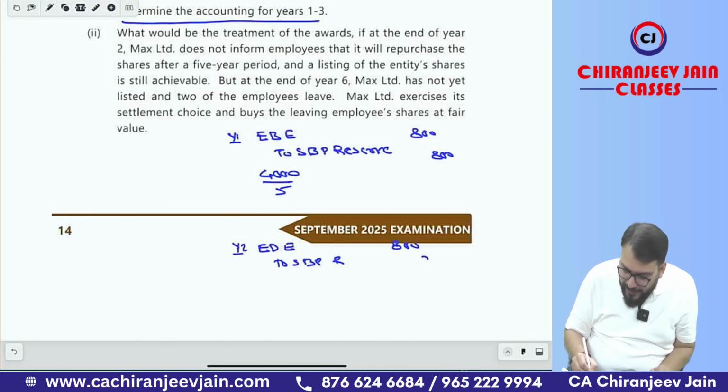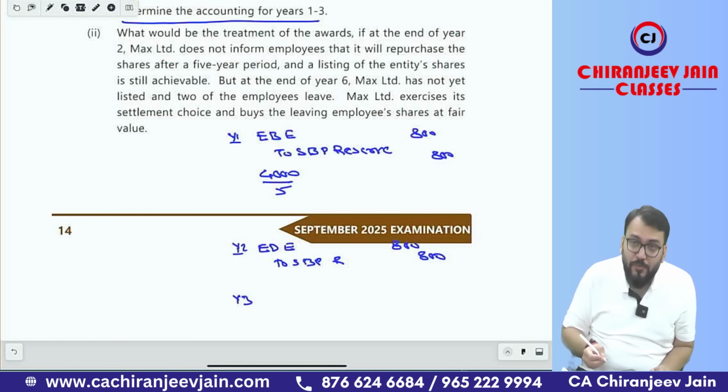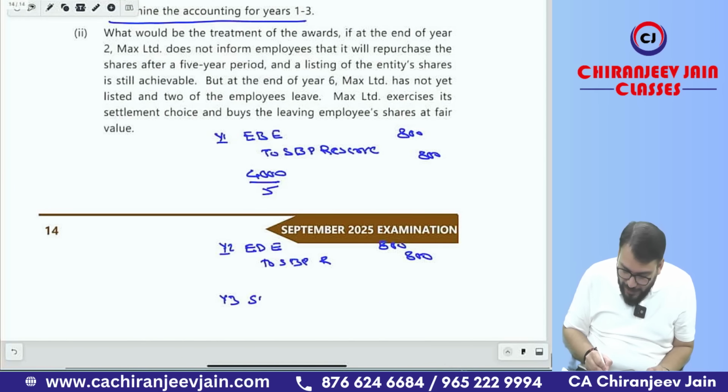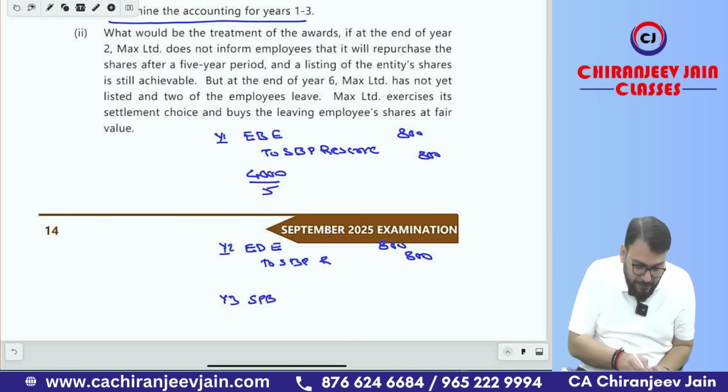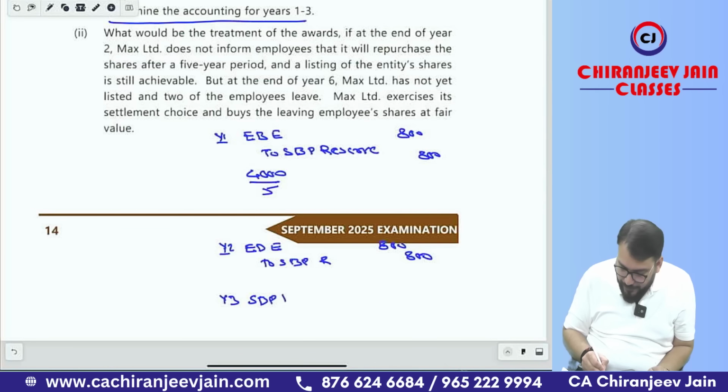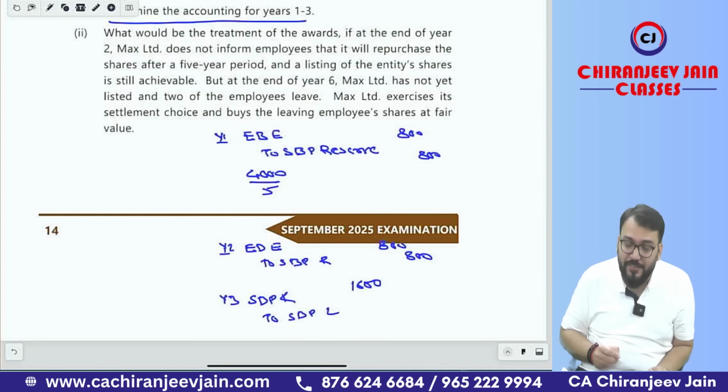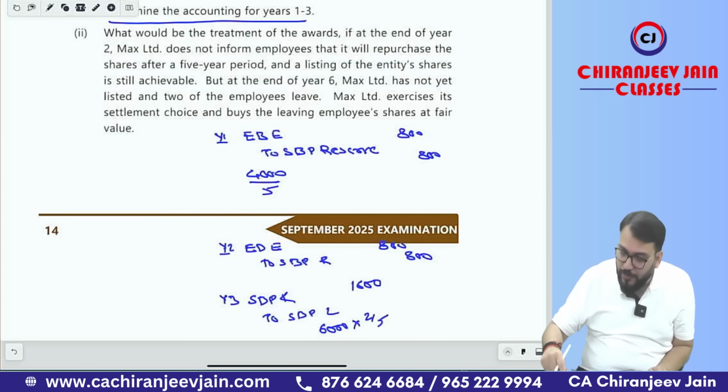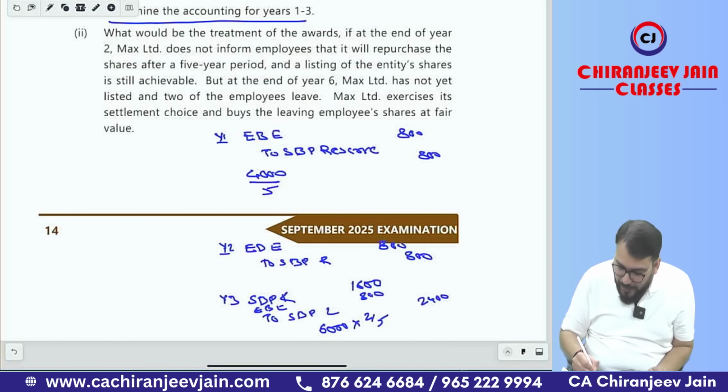First we will do this journal entry of 800, but now at year end 2 we will do the reclassification, because now the SBP reserve will become SBP liability. SBP reserve will be debited 1,600, but SBP liability will be calculated at fair value at year end, that is 6,000. So 6,000 into 2 divided by 5, how much? 2,400. And the balance will be considered as EB expense, and EB expense will be 800.